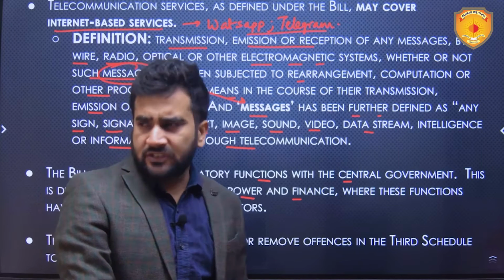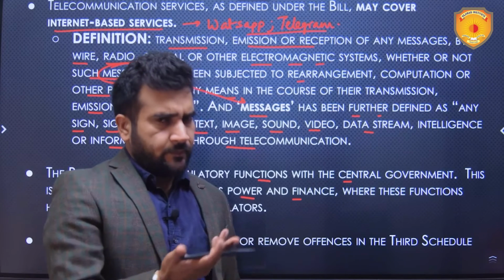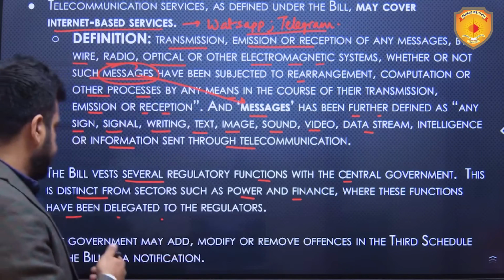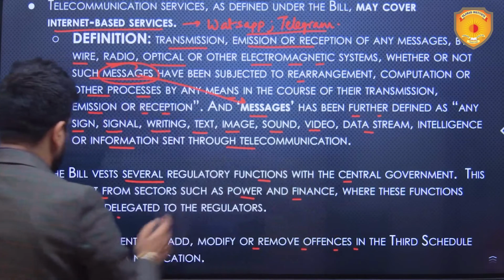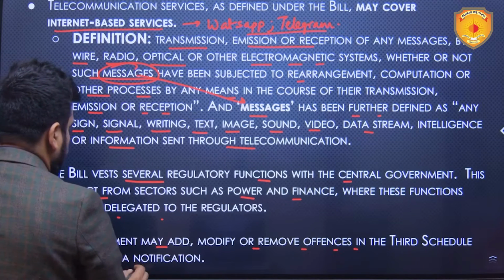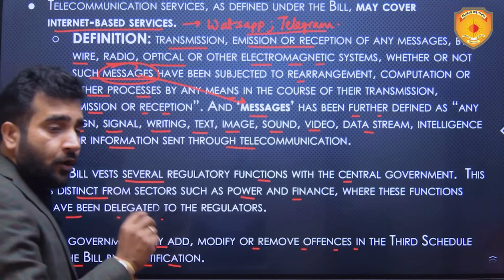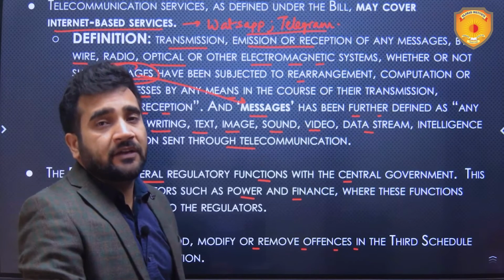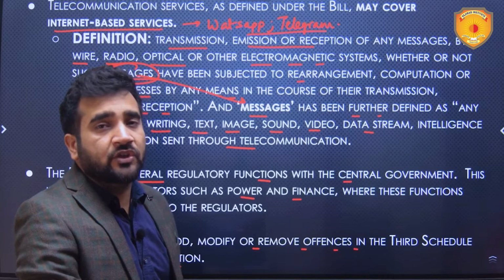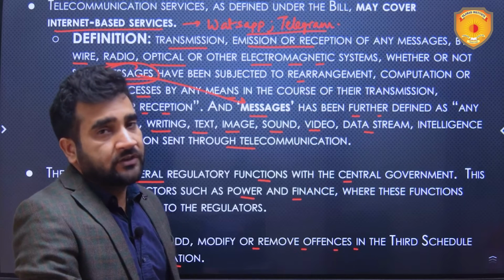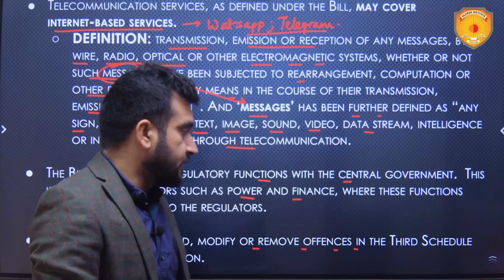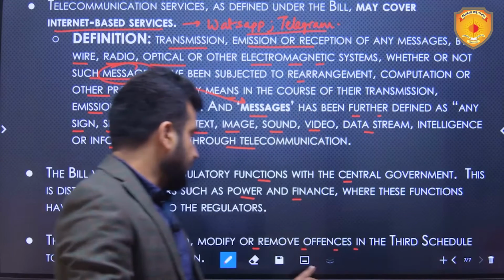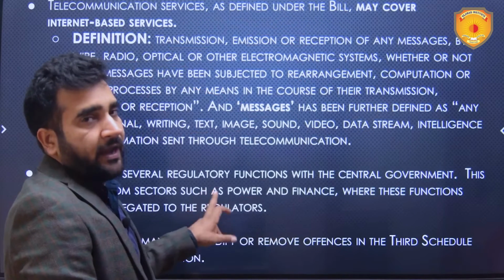This is something which is uncalled for. The government may add, modify or remove offences in the third schedule to the bill by a notification, not by passing an amendment in the assembly. Just by notification, the government can add any offence in the bill. So again, the government's powers are immensely increasing by this bill.